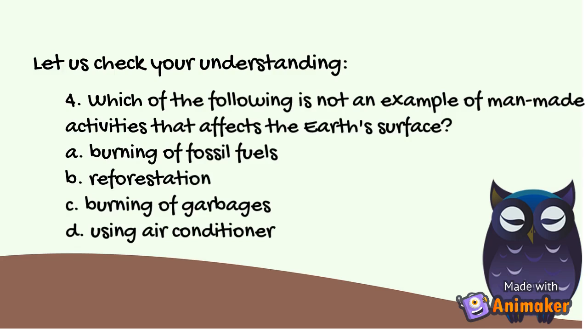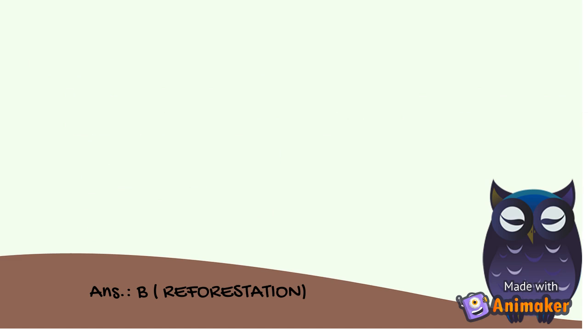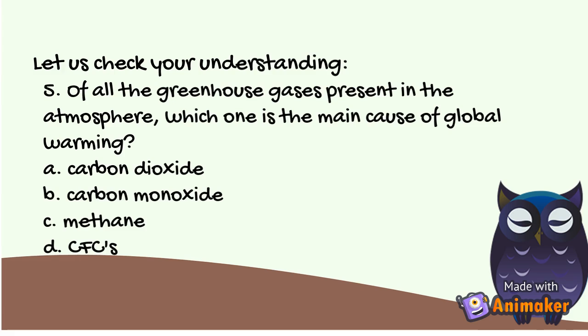4. Which of the following is not an example of man-made activities that affects the Earth's surface? A. Burning of fossil fuels. B. Reforestation. C. Burning of garbages. D. Using air conditioner. The correct answer is letter B, reforestation. 5.